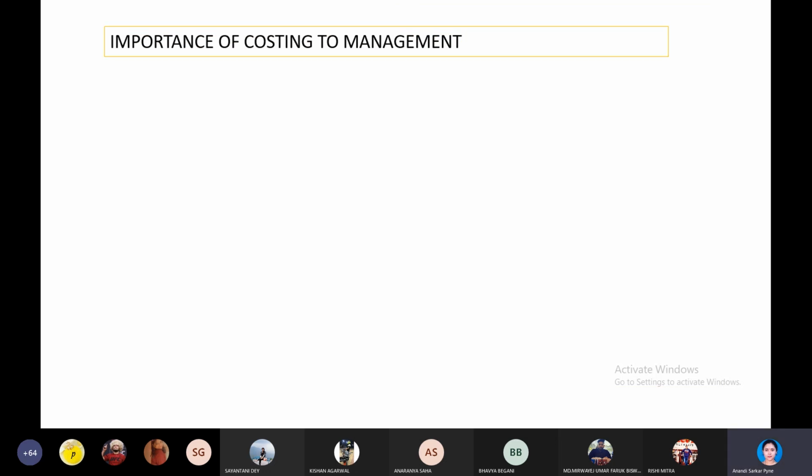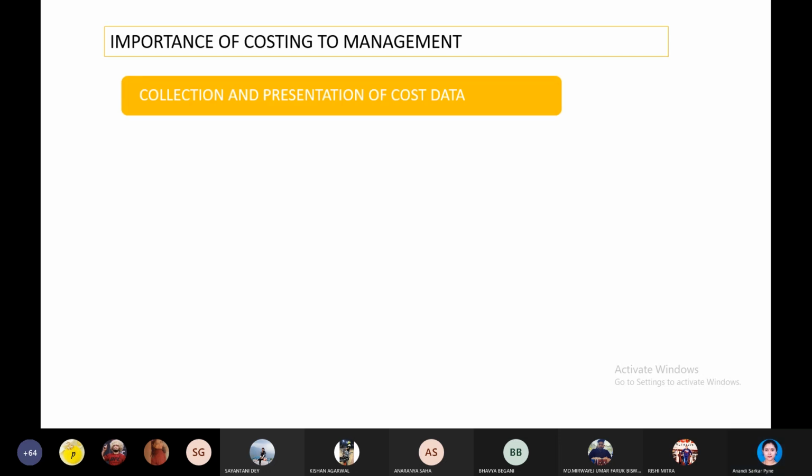So that is at an individual level. Now, why is costing important to be learned, and how is it helpful to management? Basically, costing helps in collection and presentation of cost data, right?